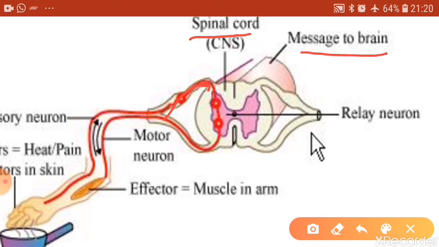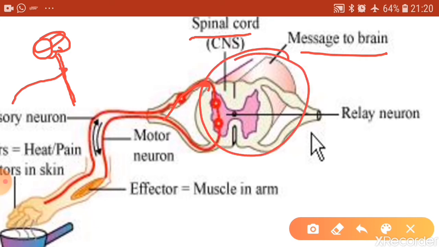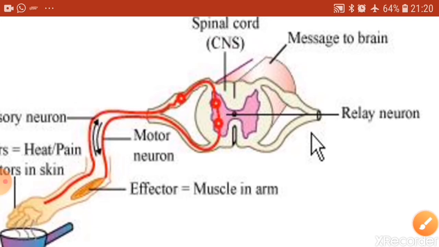The brain is the main coordinating center, present in your skull, and there is a long tube connected to the brain called the spinal cord. The thinking process is located in the brain. First the message will be taken to the spinal cord, and what you see here is a cross section of the spinal cord.